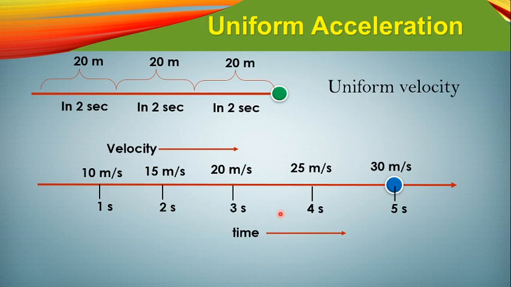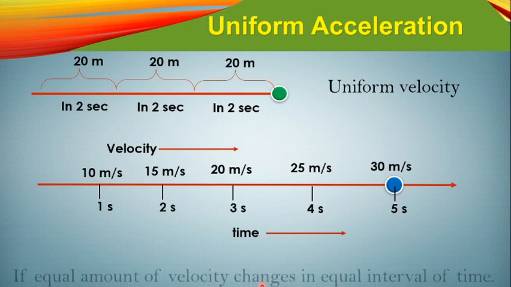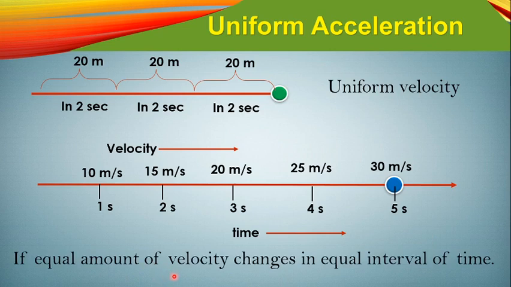So if a body has velocity and it changes an equal amount of velocity in equal interval of time, you can see here these things only, equal amount of velocity is changing in equal interval of time, then only we will say that this body is in uniform acceleration.